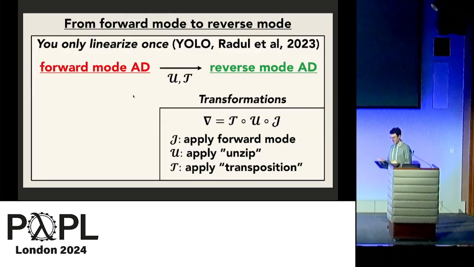Our solution is to consider a piece of work by Radul et al. On automatically deriving a reverse mode from a forward mode. In their language setting, they study J, the normal forward mode AD transformation, U, a transformation which unzips the nonlinear and linear parts of a computation, and T, the transposition of the linear part. The key observation from their paper is that reverse mode is a composition of these transformations on their language.